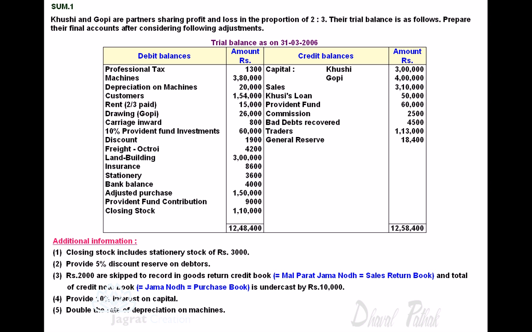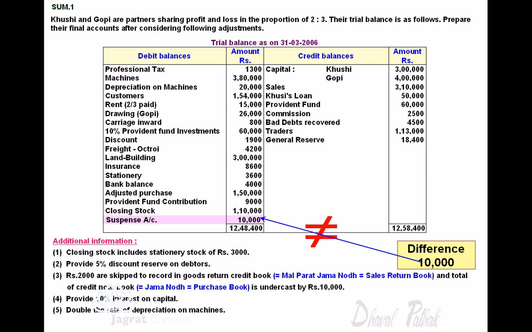Notice that in trial balance the total of the credit side is 12,58,400 while the debit total is 12,48,400. So there is a disagreement in the totals of the trial balance. Now this difference is 10,000. This difference is to be identified as suspense account in trial balance.